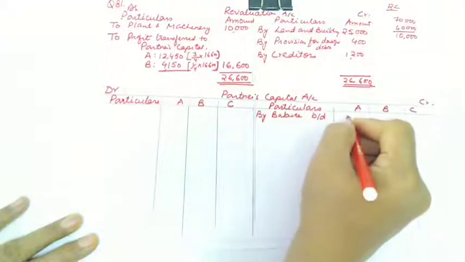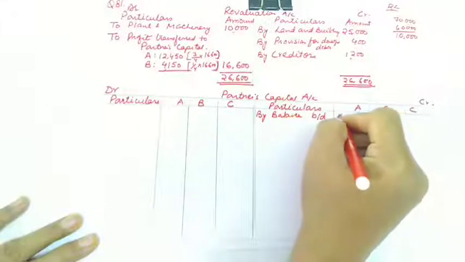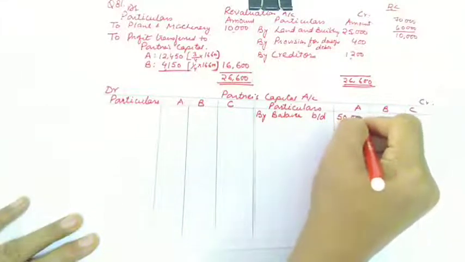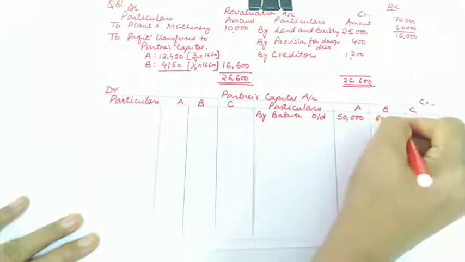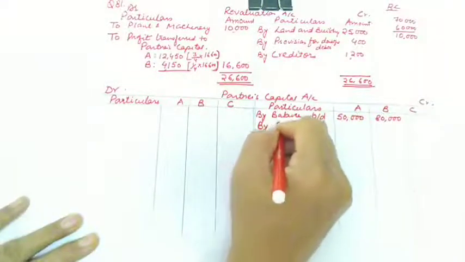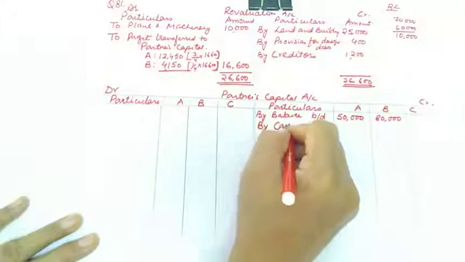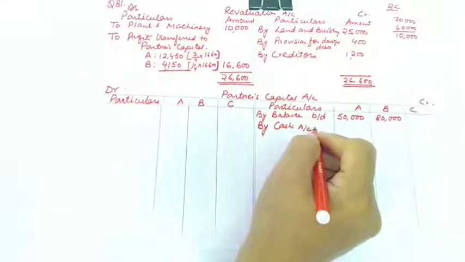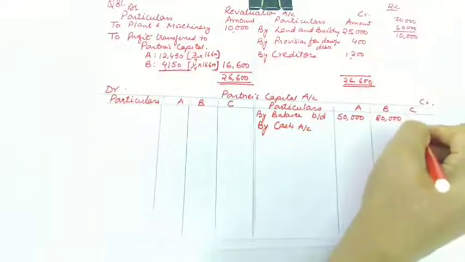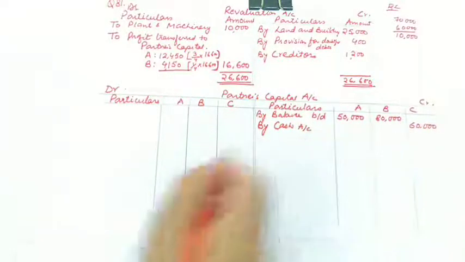These are the capitals of A and B, 50,000 to A and 80,000 B's capital. C has invested by cash. Nothing is mentioned. C was bringing, so we assume that he is bringing in cash 60,000.